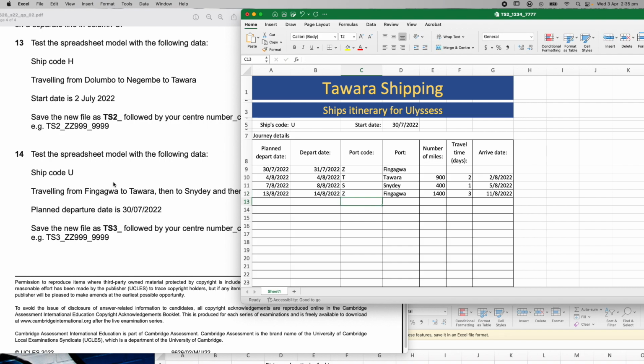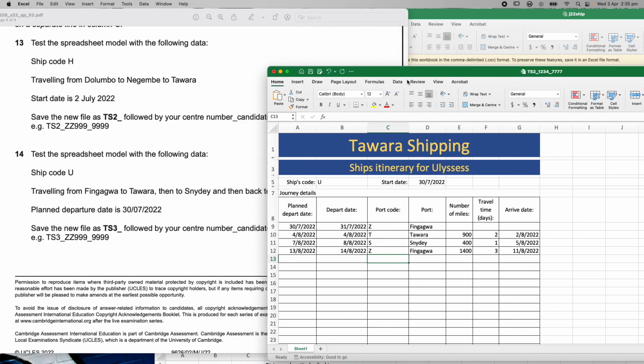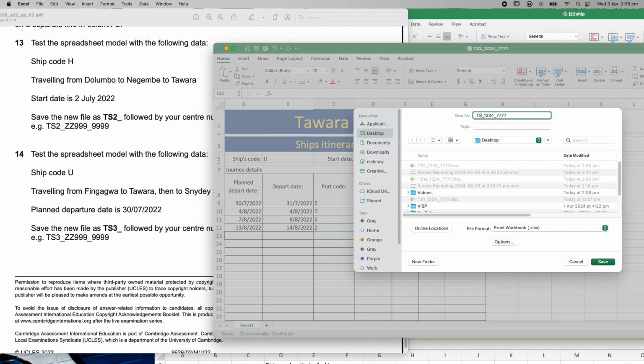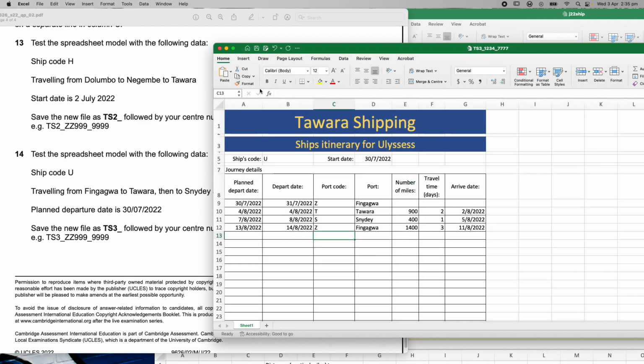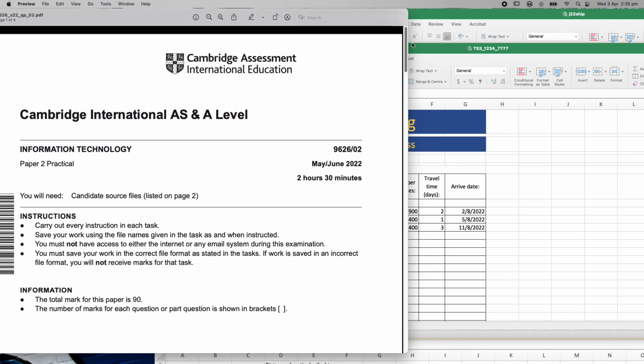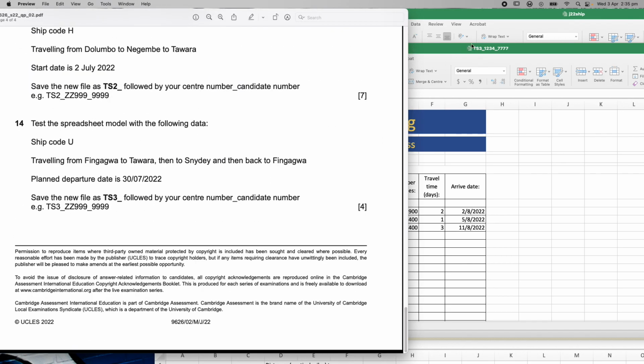Okay, so check it again. Fingawara, Tawara, Snindon, Fingawara, date of departure, ship code, bang, 4 easy marks done. File, save as, saving it as TS3. Okay, so I put in my TS3, hit save, bingo, bango, we are done. And we've finished the whole exam, 100% marks, A star, well, A anyway for AS level. That's an A, and it should be perfect.